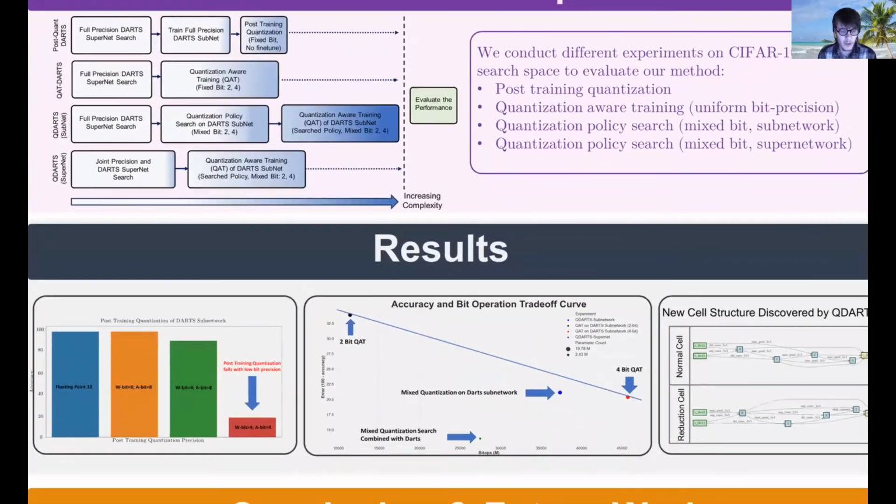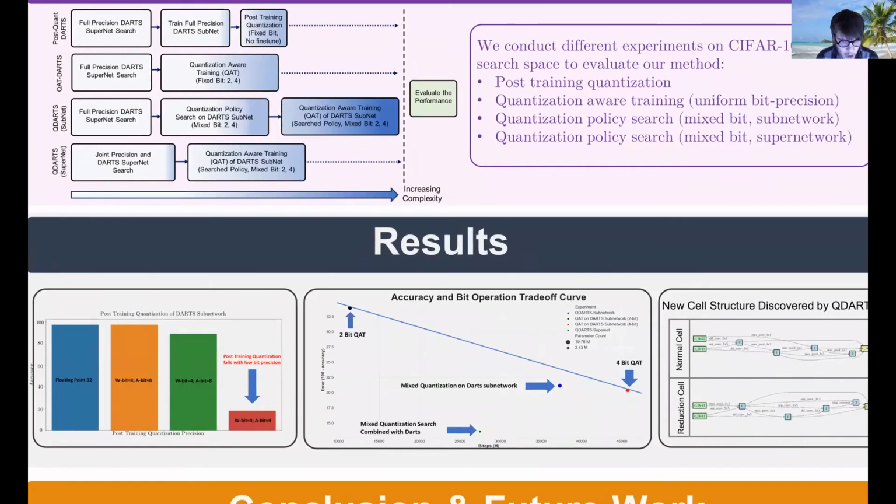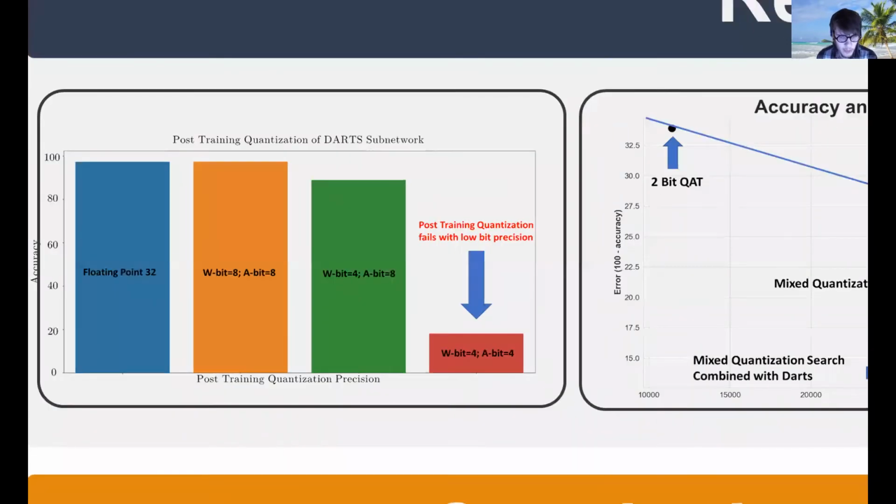Now to move on to our results section. The bar chart on the left shows the performance of our DARTS subnetwork with post-training quantization for various fixed bit precisions. The y-axis is accuracy. Interestingly, we see that 4-bit post-training quantization performs quite badly.